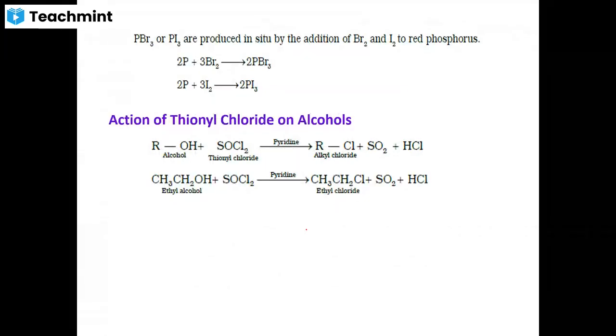Similarly, the action of thionyl chloride on alcohols. When alcohols react with thionyl chloride, you will get an alkyl chloride. This method is used only for the preparation of alkyl chlorides, not for bromides and iodides. The reason is that thionyl bromide and thionyl iodide are not existing compounds because they are highly unstable.